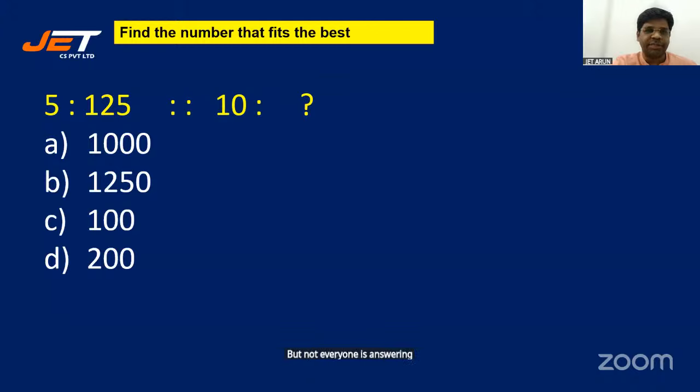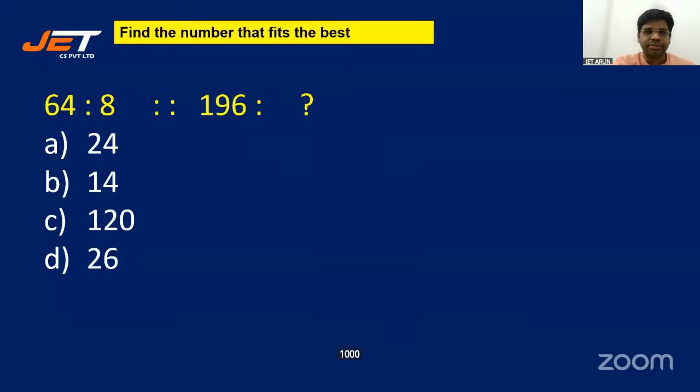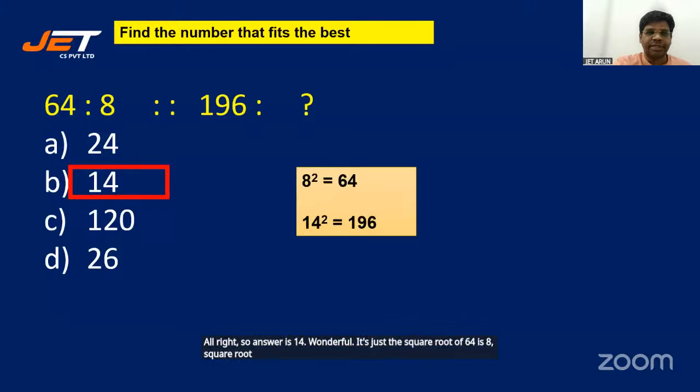All right. Don't be a passive listener. Be an active participant. It's 1000. 5 cube is 125, 10 cube is 1000. 64 is to 8, 196 is to 24... 14. All right, so the answer is 14. Wonderful. It's just the square root: the square root of 64 is 8, the square root of 196 is 14.